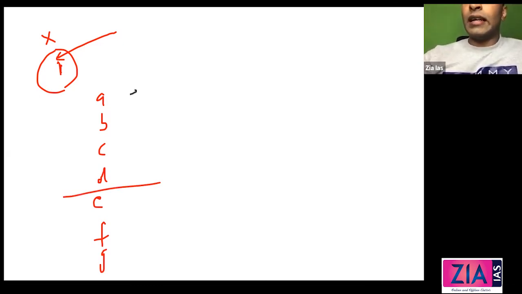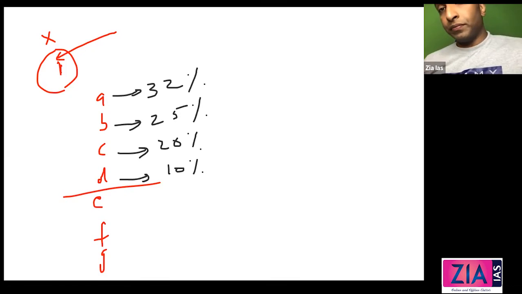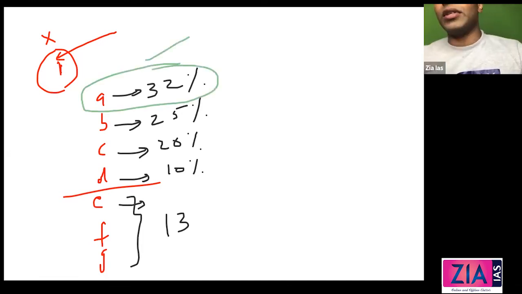Now this candidate is getting, let's say, 32% of the vote. This one is getting 25%, this one 20%, this one 10%, and these others 13%. Now who will win here? The person who got 32% wins. So this is the first past the post system: the person getting the maximum votes will win.